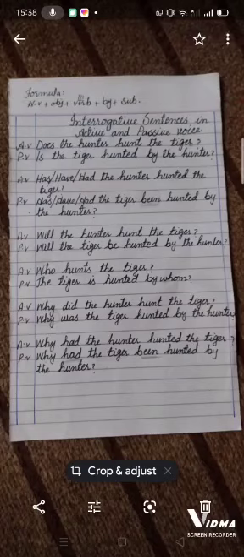Like in number one sentence, the sentence is does the hunter hunt the tiger? This is the sentence of present indefinite tense. And instead of does, we have to use the helping verb is. So the passive voice will be is the tiger hunted by the hunter? And we have changed this passive voice according to the formula that the sentence must start from the helping verb. Then after it we use the object. Then the third form of the verb is used. We add by and then we write the subject.